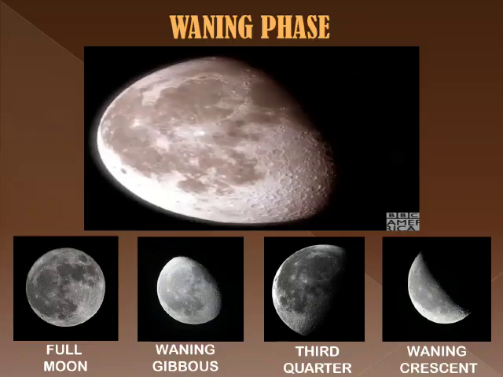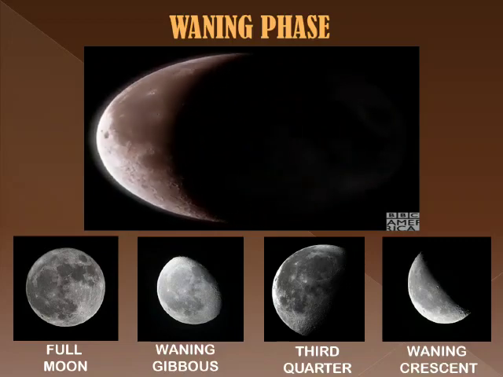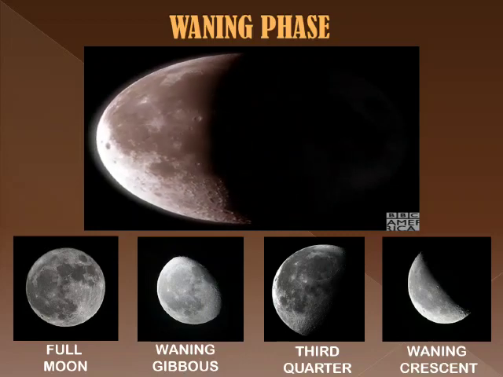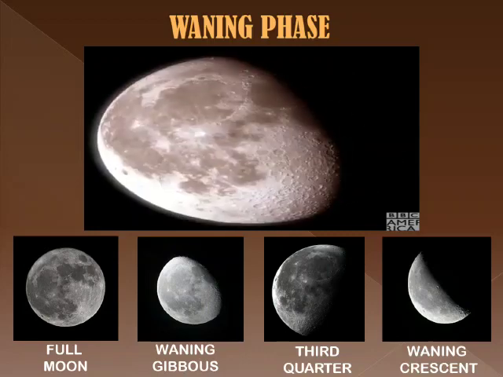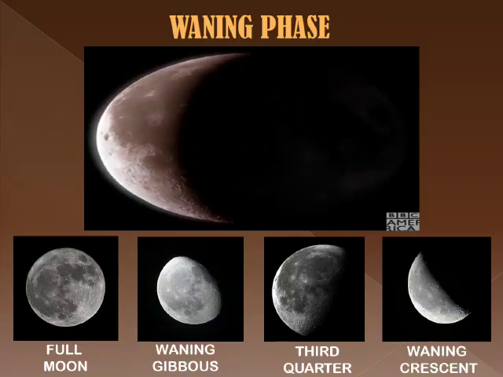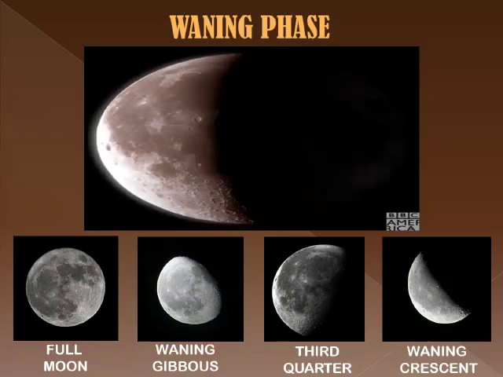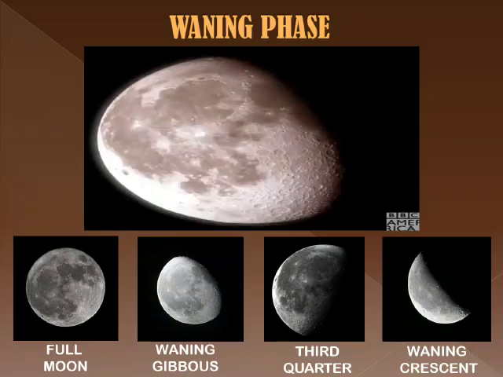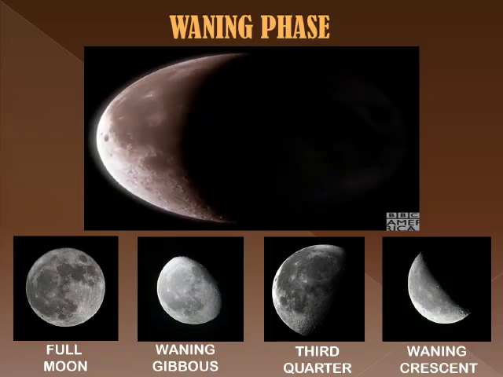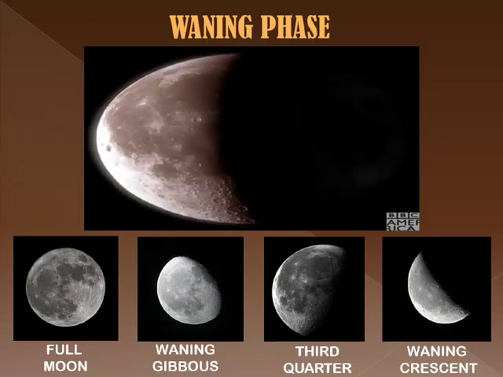The Moon's next phase is another half moon. It is called third quarter or the final quarter because the Moon is three quarters of the way through its orbit. Soon the half moon shrinks into the waning crescent, which will continue to shrink night after night until it vanishes or disappears completely into the next new moon.